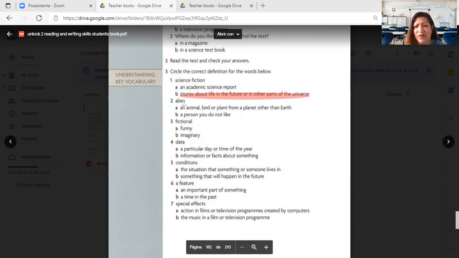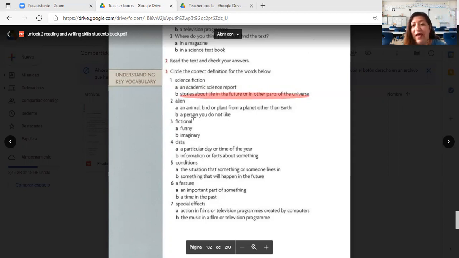Alien, what is an alien? When do we consider something an alien? Remember that we were discussing that aliens are not those creatures with 4 or 5 arms and 6 eyes, right? We refer to aliens as everything that lives outside our planet, that lives on another planet. For example, living forms that are very tiny, very small, are considered aliens. Living forms out of our planet.